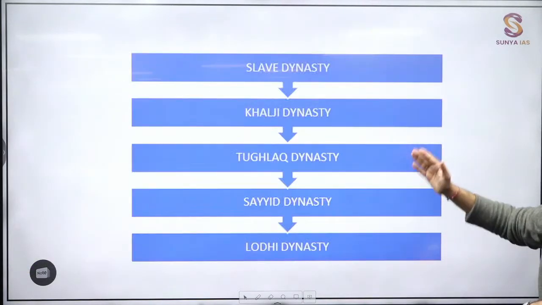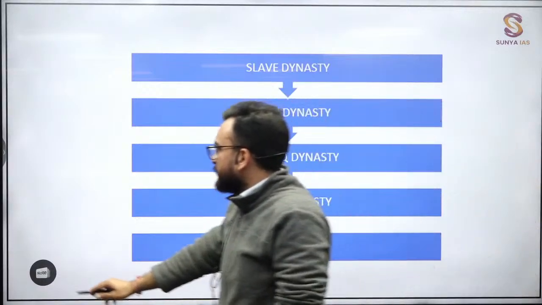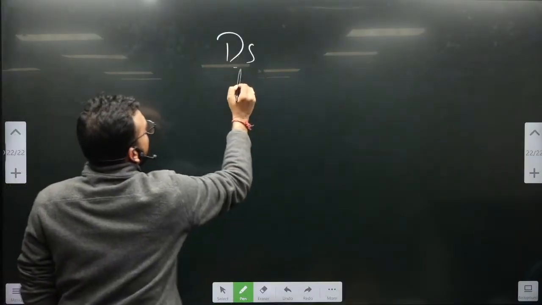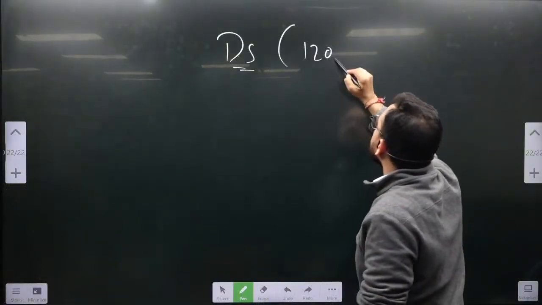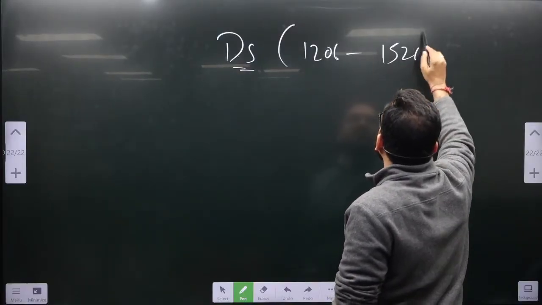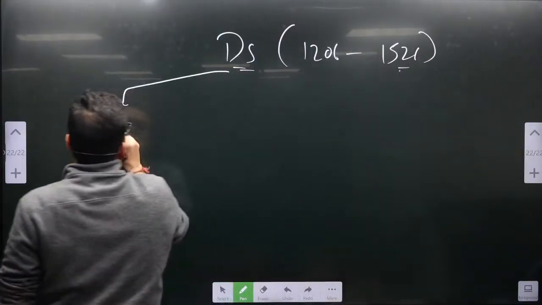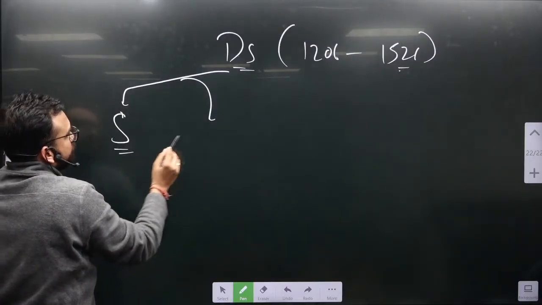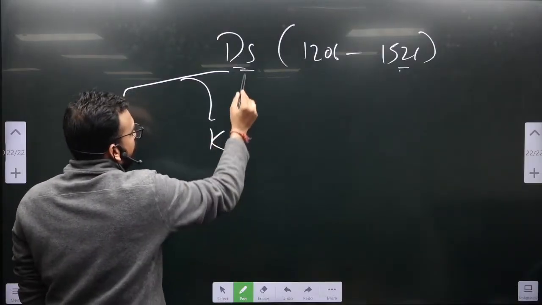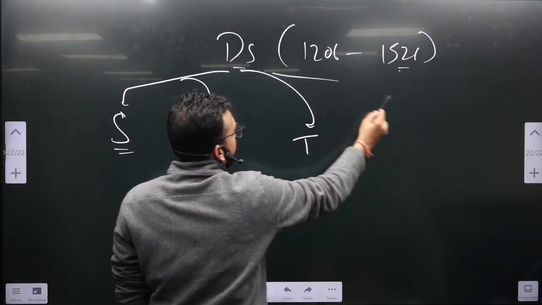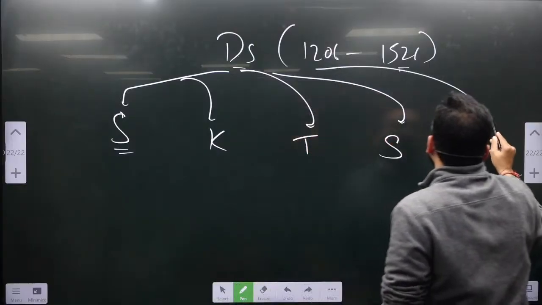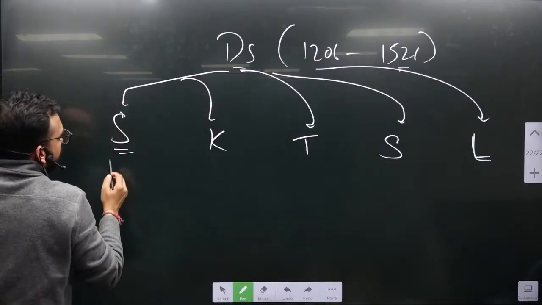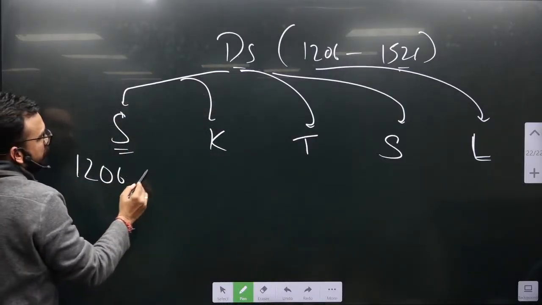Delhi Sultanate, how do you see, guys? The Delhi Sultanate time period is from 1206 to 1526, and this is being divided into, now this is how, like slave dynasty over here, then the others. This should be on your tips, and it is overrated information, you will remember this also. Slave dynasty is ruling from when to when? 1206 to